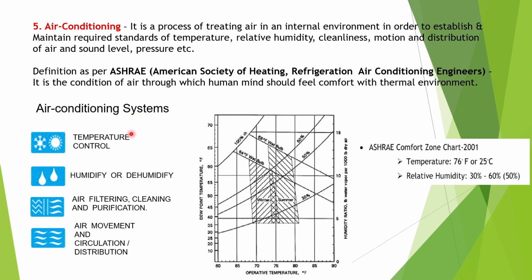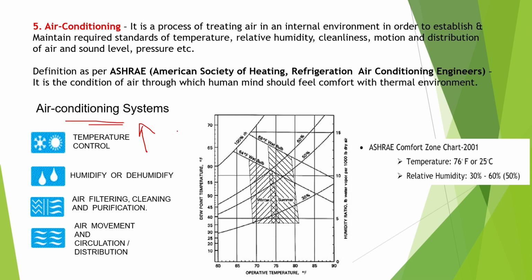See, in an air conditioning system, temperature control is there. If the temperature is too high, like 40 or 45 degrees, then it is brought down to our comfort level, like 25 degrees centigrade. And if the temperature is very low, like 15 or 14, then it is brought up. So both things occur. Temperature is brought down in case of excess temperature, and brought up when it is too low. So this is called conditioning.